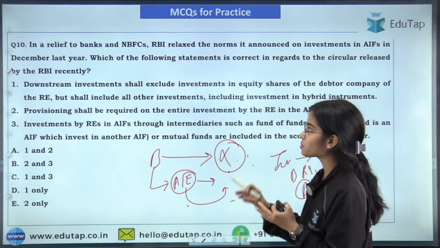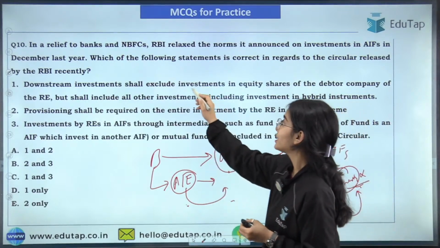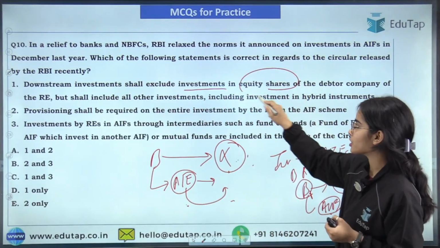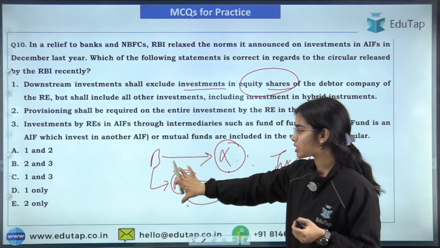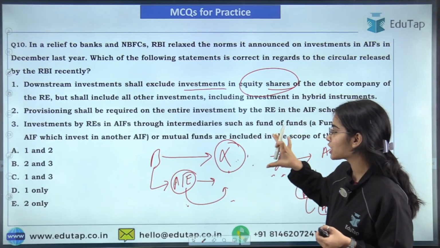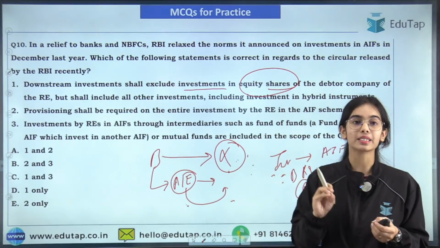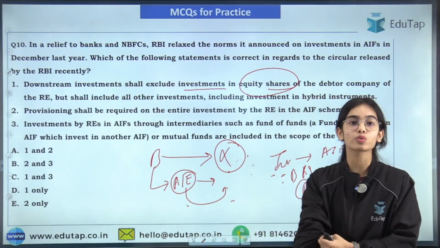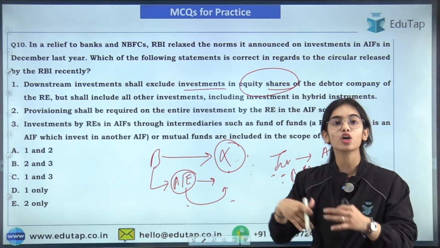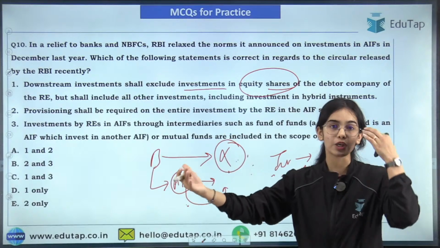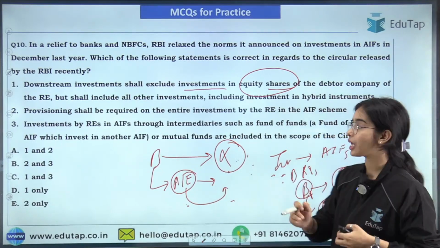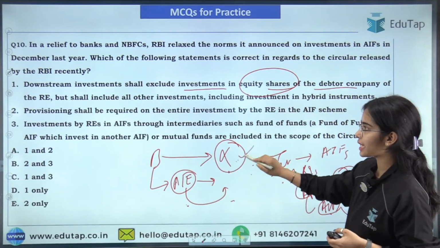Downstream investment shall exclude the investment in equity shares, because if the alternative investment fund is investing in the shares of this entity X, that is not a downstream investment, because you are getting a collateral kind of thing, some value in the form of shares of the debtor company, that is this entity X.